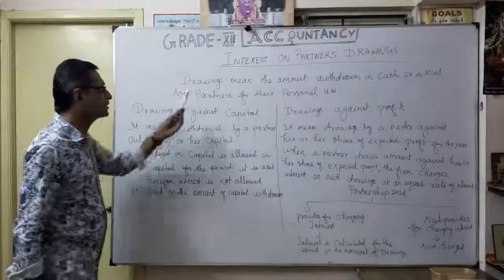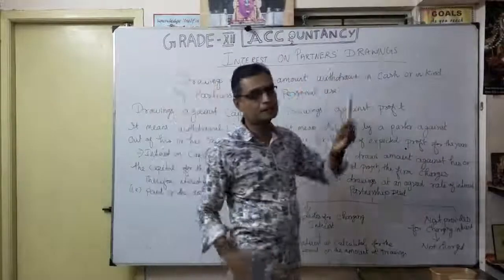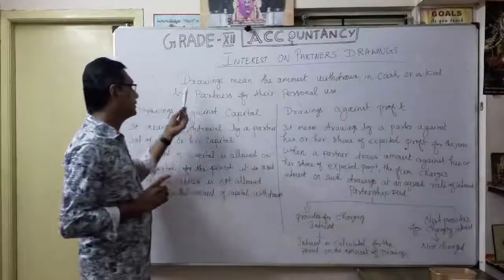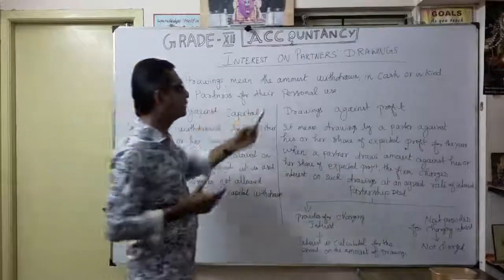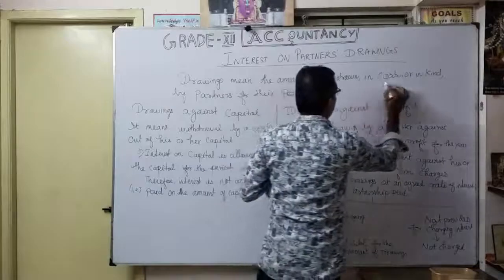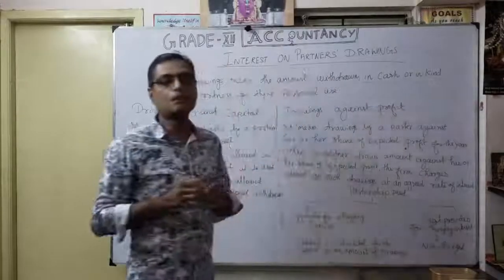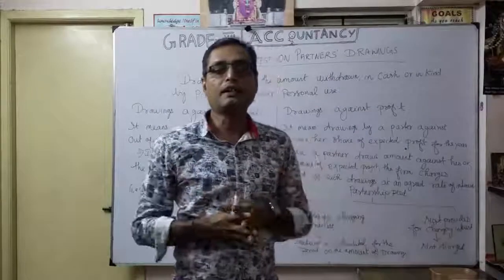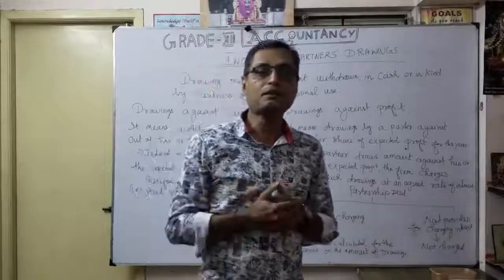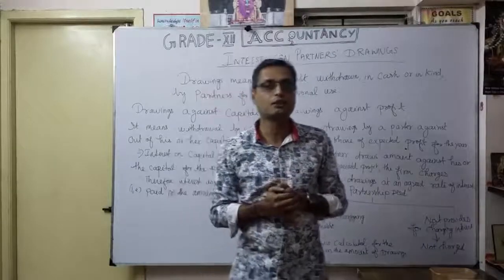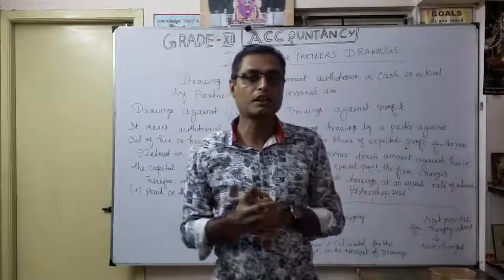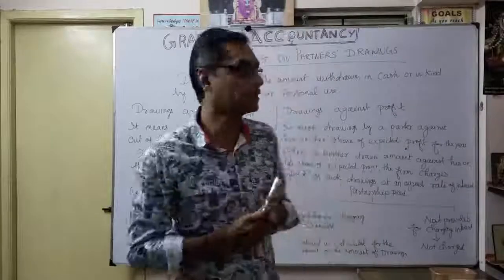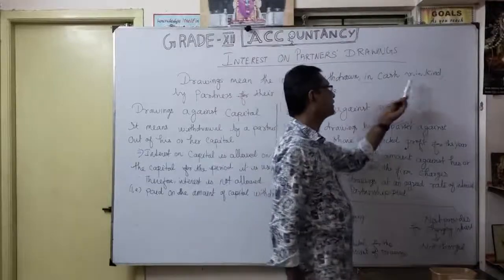First of all, interest on partners' drawings. As you know, drawings means the amount withdrawn in cash or kind. For example, any purchases for personal use can also be treated as drawings. You know the journal entry: drawings account debit to purchase account. That is here, maybe in cash or in kind.